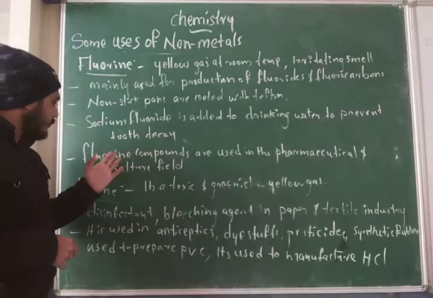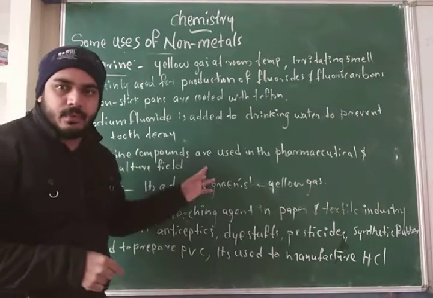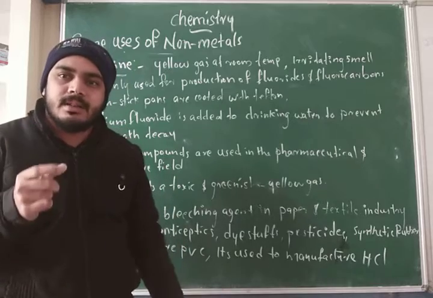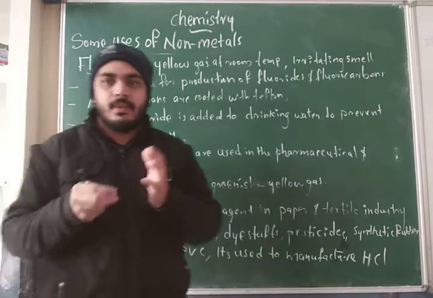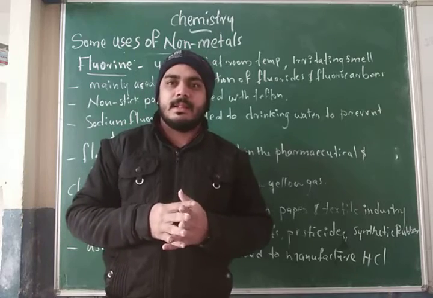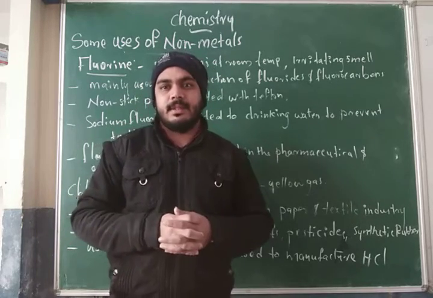And next one, fluorine compounds are used in the pharmaceutical and agricultural fields.